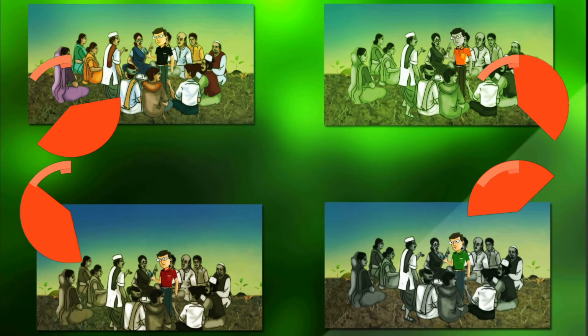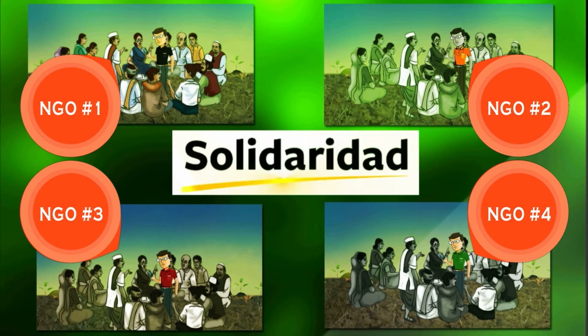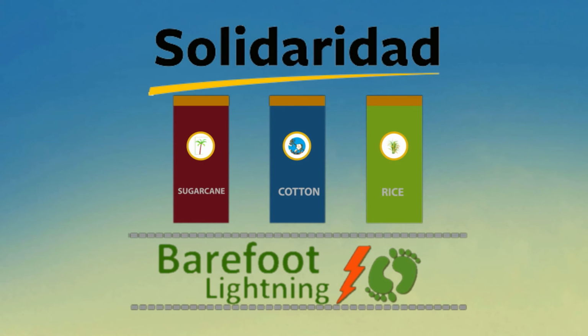These tools can then be extended to partner NGO programs to enhance our partners' delivery capabilities. The final step will be to extend the suite of tools to other important cash crops such as sugarcane, cotton, and rice.